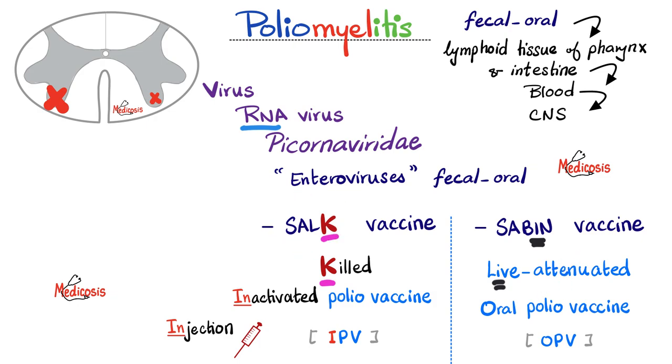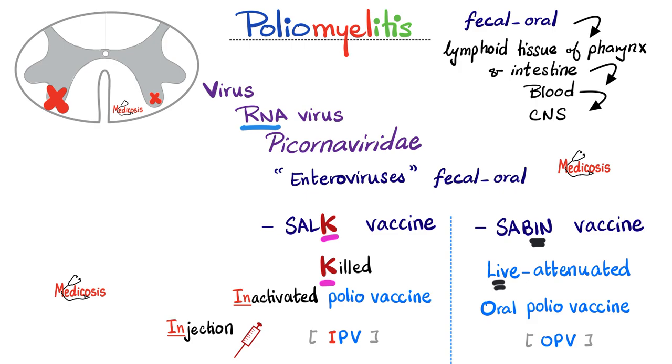So, what are the advantages of the killed vaccine? It will not give you polio disease, that's for sure. But what are the drawbacks of the inactivated vaccine? Number one, it does not confer local immunity in your mucosal surfaces. It will not immunize unvaccinated contacts. What does that mean?